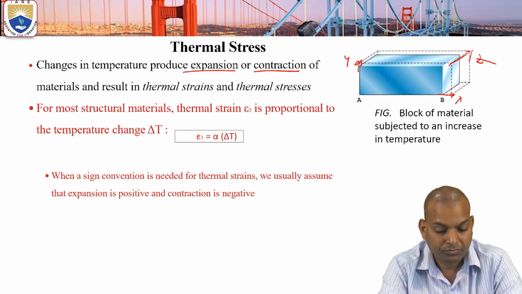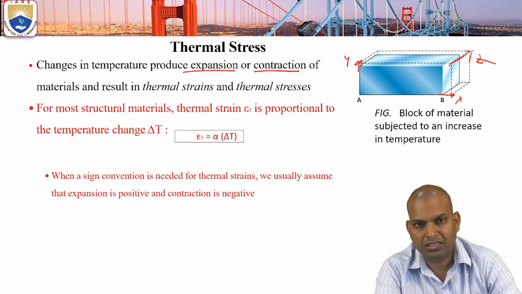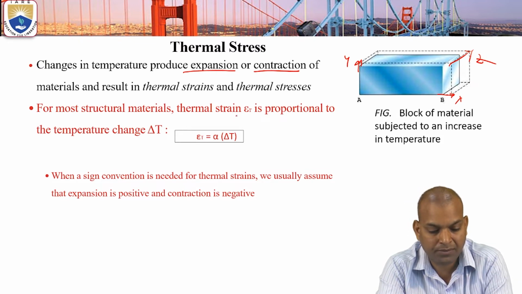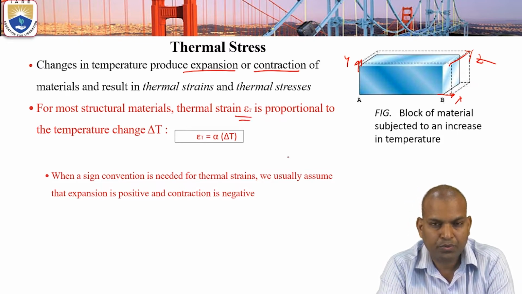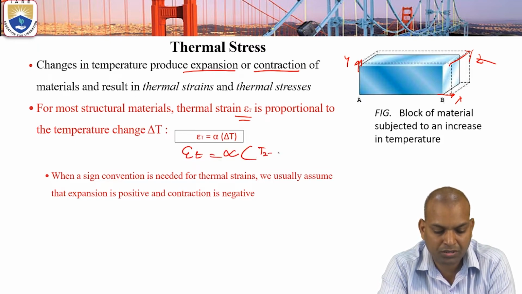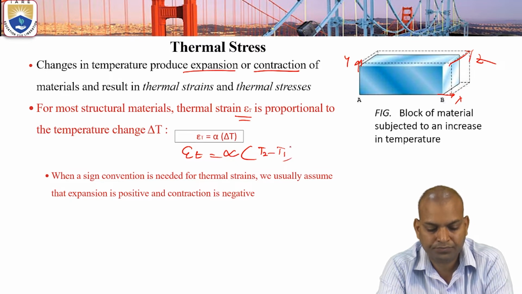Now, the thermal strain epsilon T is proportional to the temperature change. Epsilon T equals alpha times the change in temperature, T2 minus T1.